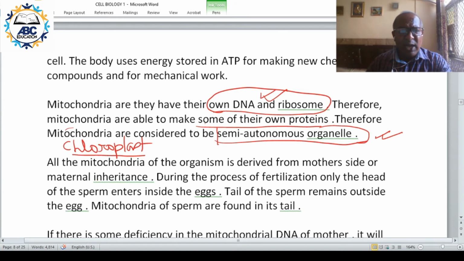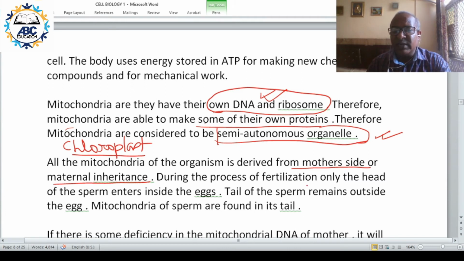Now all our mitochondria come from mother side. The mitochondria comes from which side? Mother side, or we call it maternal inheritance. In case of mitochondria, we have maternal inheritance. Why? In sexual reproduction, you have the process of fertilization.